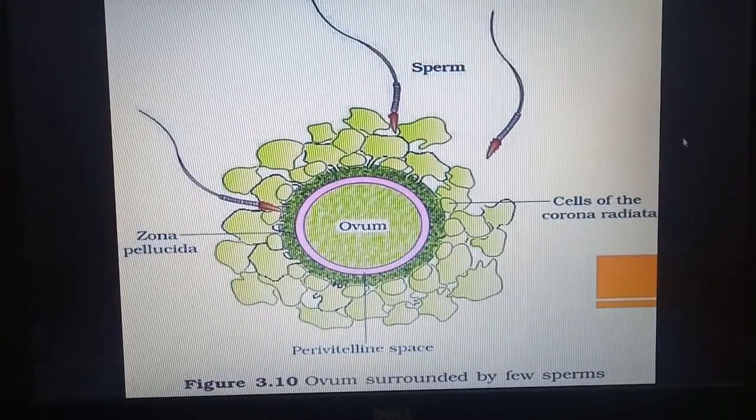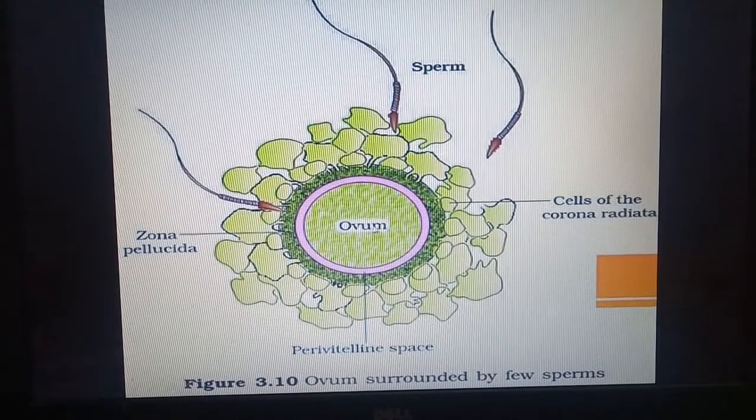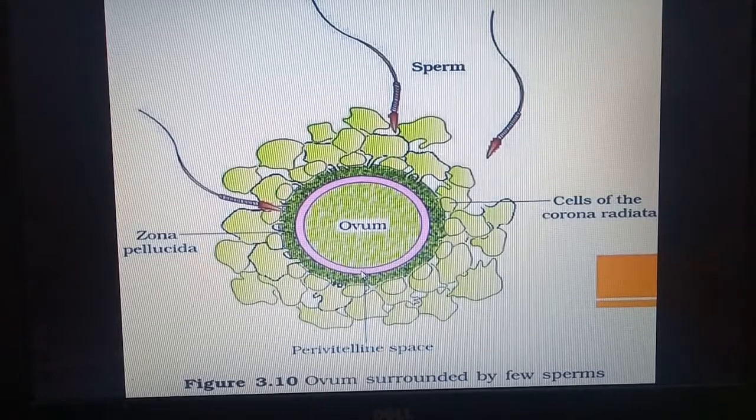Now here we can see the ovum and the zona pellucida layer, and the outer layer is the corona radiata. Many sperms are there, and one sperm enters. When it comes in contact with the zona pellucida layer, the others are prevented, and finally the sperm enters the egg. Inside the egg there is the perivitelline space, which has nutrition.